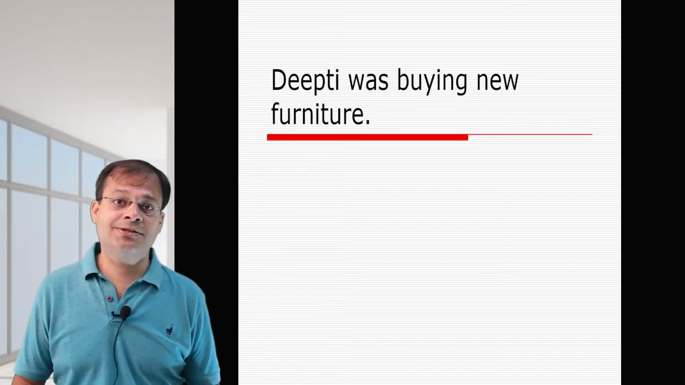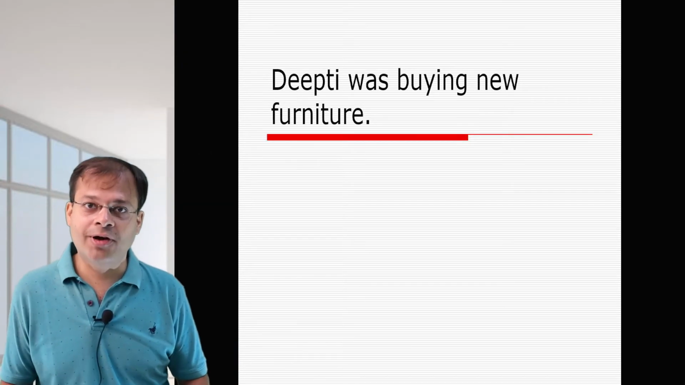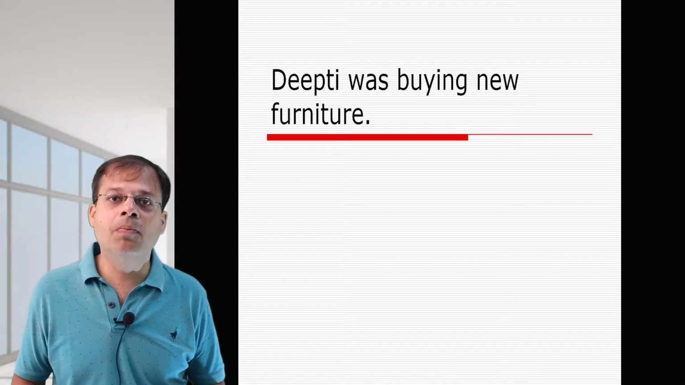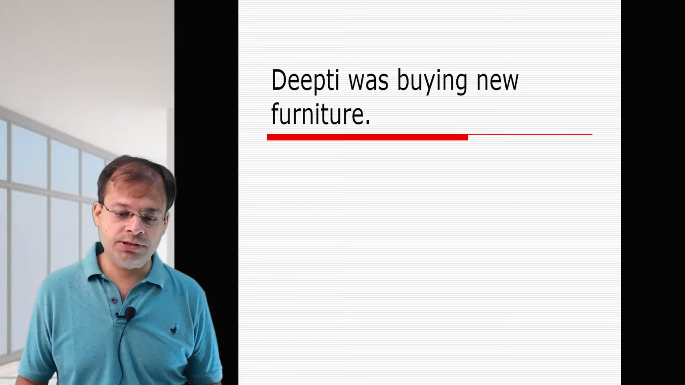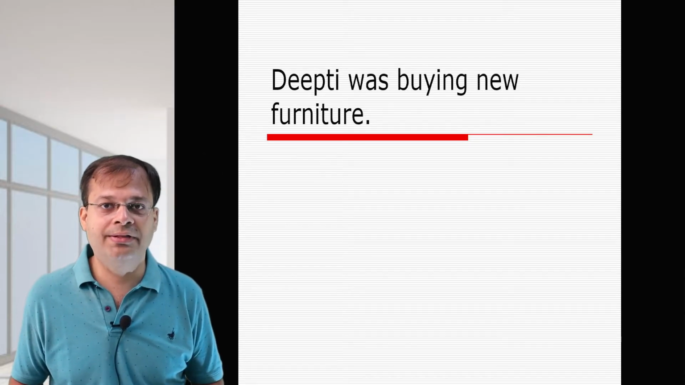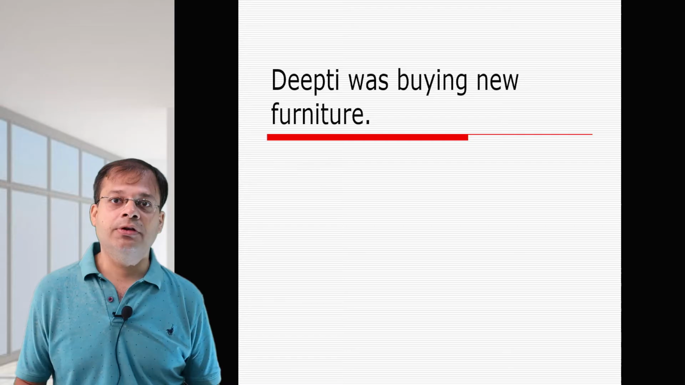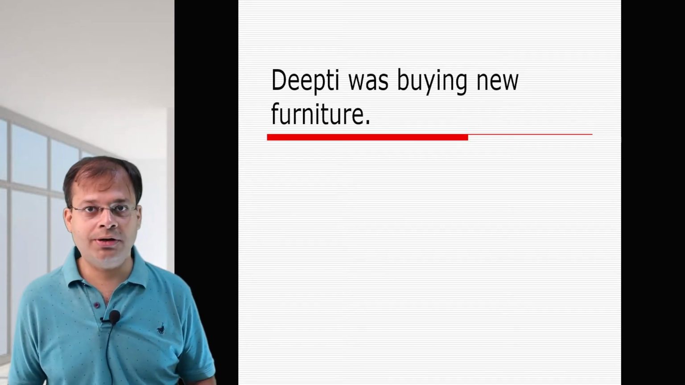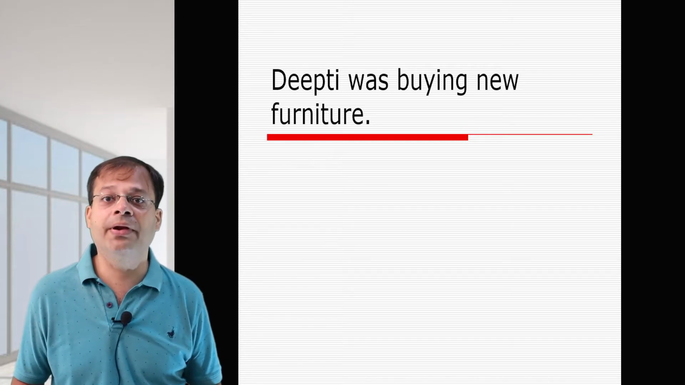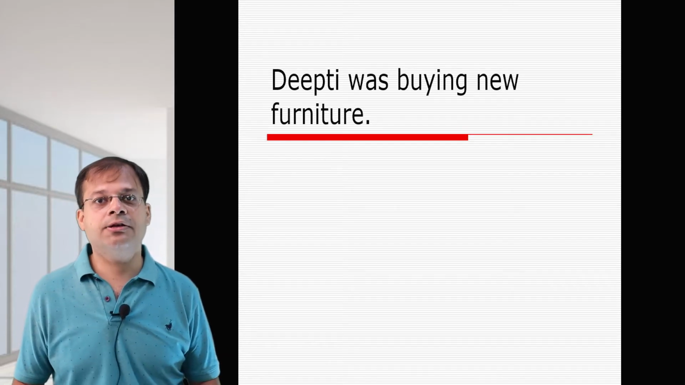Now here past continuous. New furniture was being bought. Third form of buy is bought. New furniture was being bought by Deepthi. Now instead of bought, if you write brought here, that will be wrong. Brought is the third form of the verb bring. So in that case, no marks will be given.